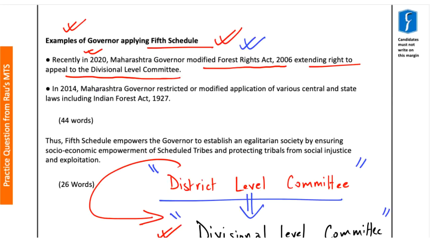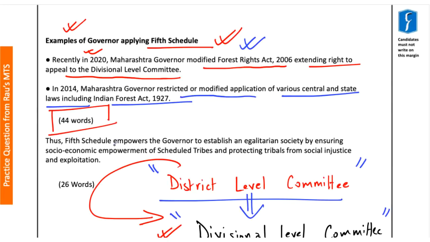Another example: in the year 2014, the Maharashtra governor also restricted or modified the application of various central and state laws, including the Indian Forest Act of 1927. So these can be said to be some of the examples of the governor applying the 5th Schedule for the betterment of the tribals of the scheduled areas of a particular state, in this case Maharashtra. And this example has been covered within 44 words.